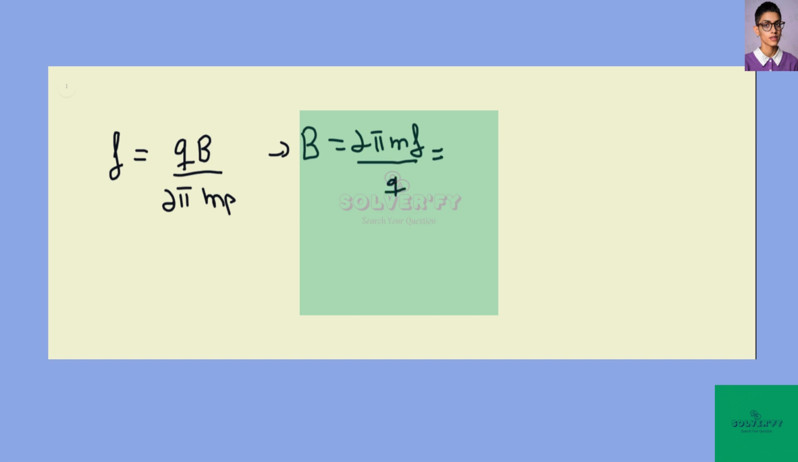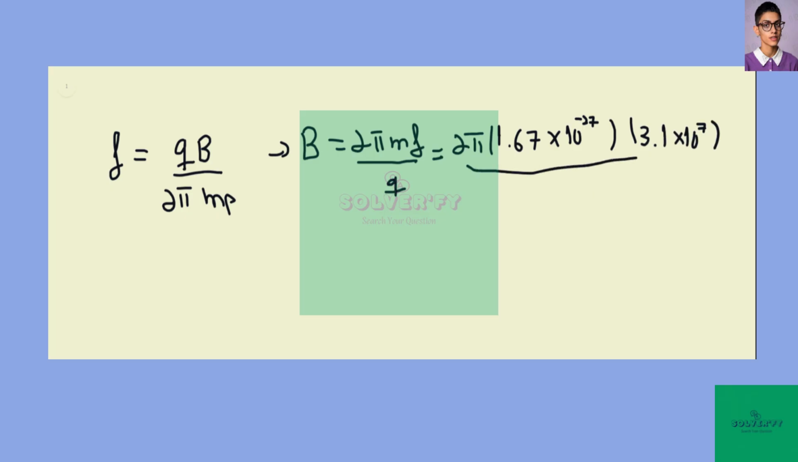And then we can write the values: 2 pi, the mass of the proton in kilograms is 1.67 times 10 to the minus 27, and the frequency is 3.1 times 10 to the 7, divided by the charge, 1.6 times 10 to the minus 19. And then this gives us 2 Tesla.